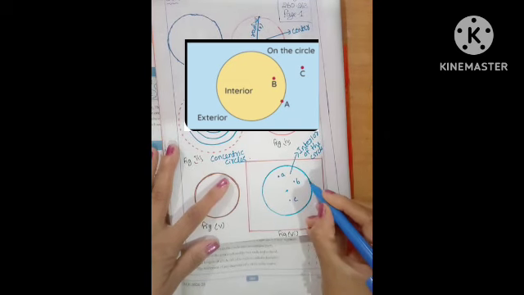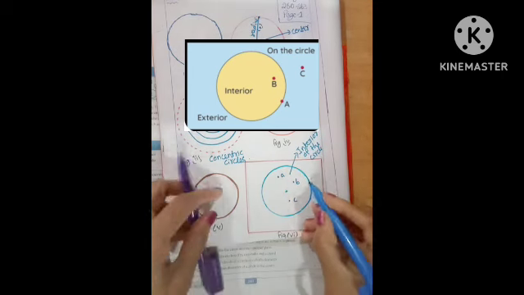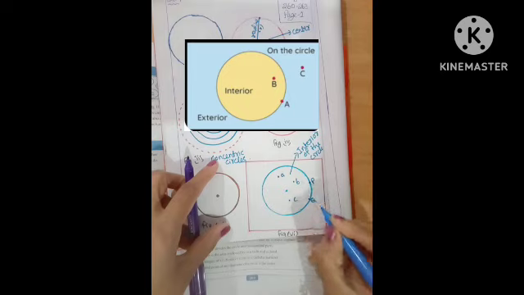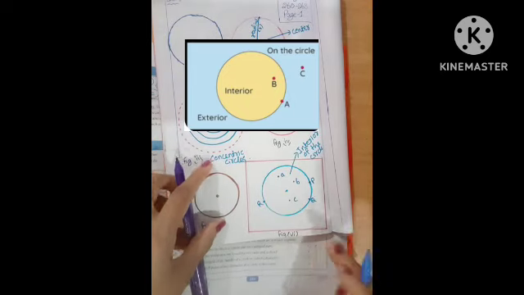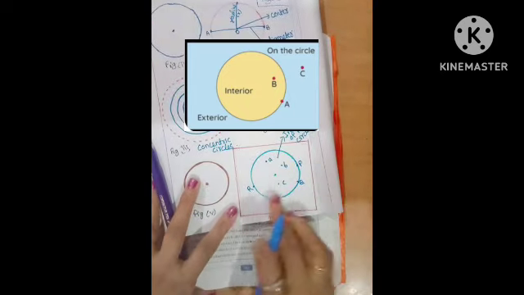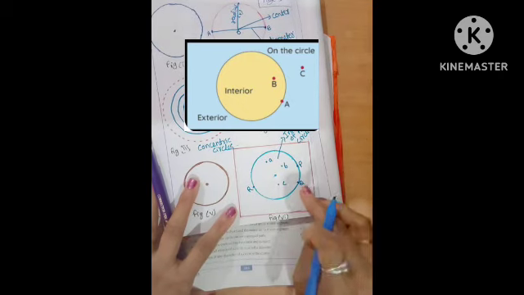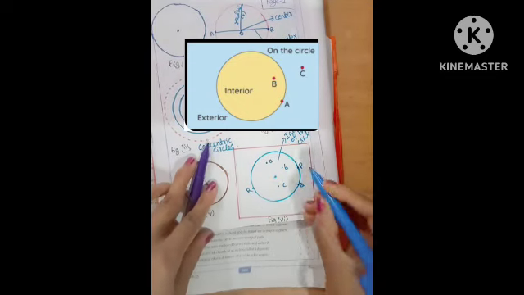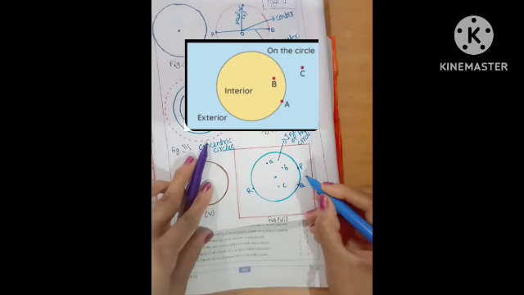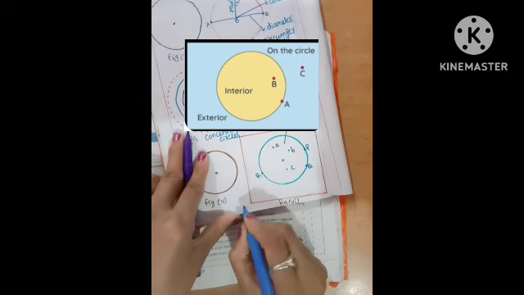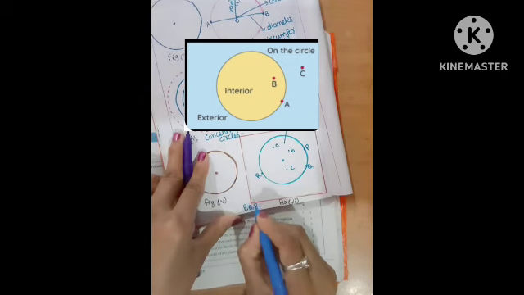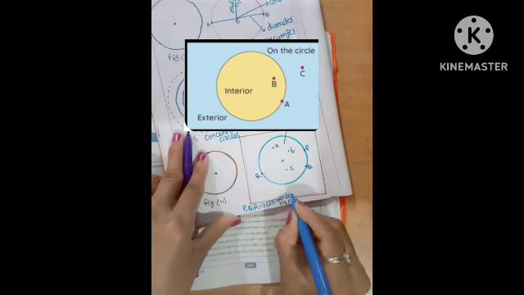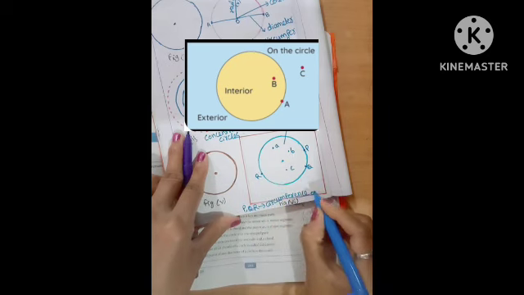Next, on the circle. For example, P, Q, R. What are the points on the circle? P, Q, R. These three points are called the circumference of the circle. P, Q, R is the circumference of the circle.